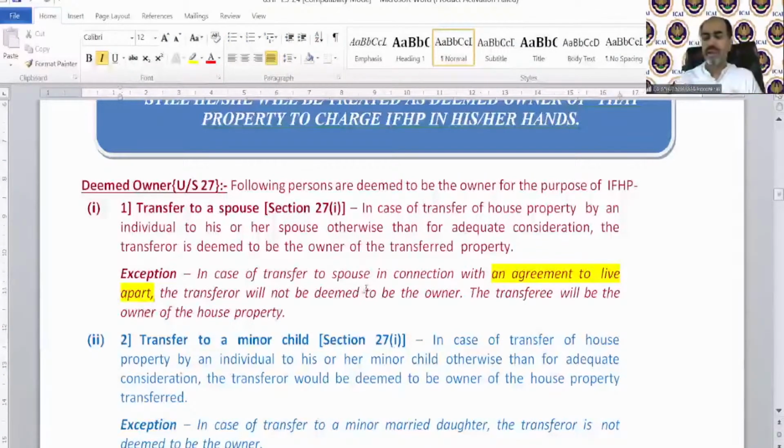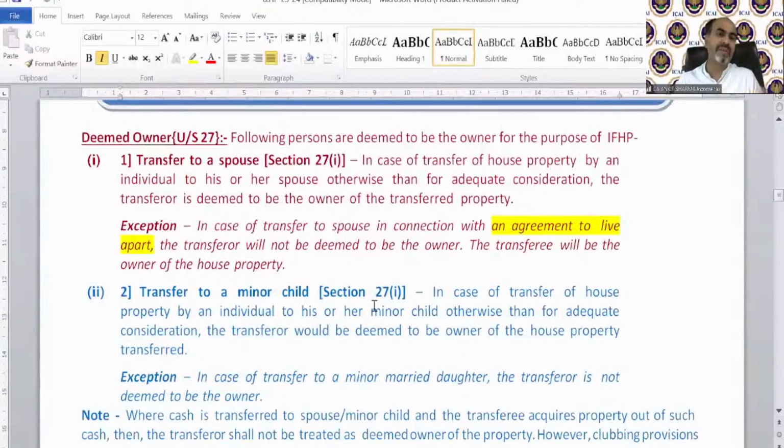Okay. The same provision, almost copy paste, is applicable to a minor child. Remove the divorce part, of course. Otherwise, it's the same concept. In case of transfer of house property by an individual to his or her minor child. If it is transferred to a major child, then the deemed owner concept will not be applicable.